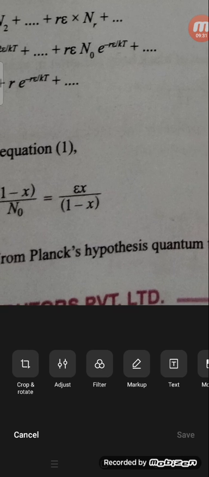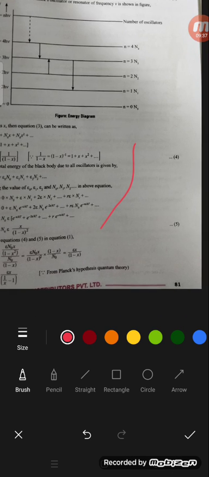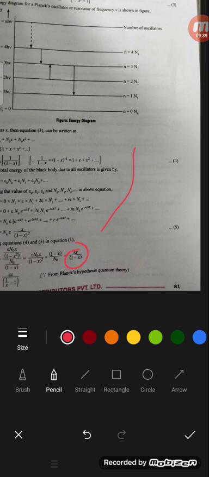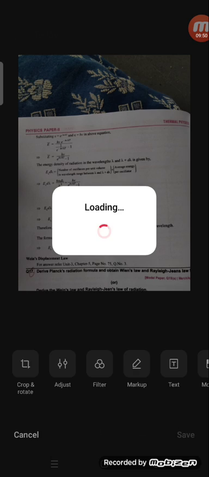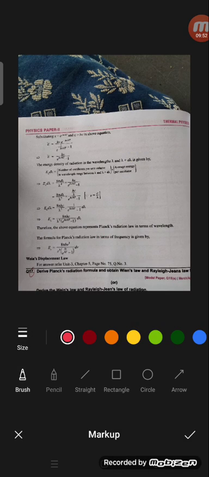How are we writing 1 minus x? Just taking common 1 by x, so 1 minus x is nothing but 1 by x minus 1. So finally we get the formula E bar is equal to E by (1 by x minus 1), and E is equal to h mu, you know that.